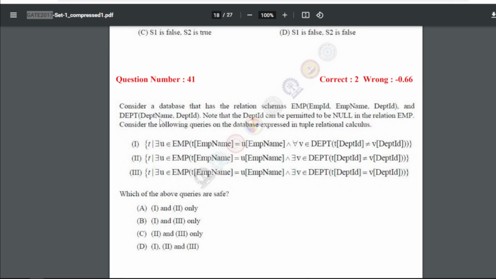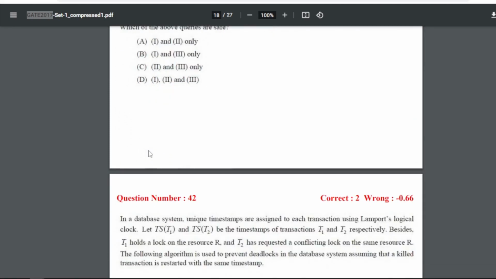Now 41 is consider a database that has the relation schema employee and department. Note that the department ID can be permitted to be null. In the relation employee, consider the following queries on the database expressed in tuple relational calculus. So which of the above queries are safe, which are good to execute? So for 41 our answer is D, that is first, second and third. So all these are good to go with.